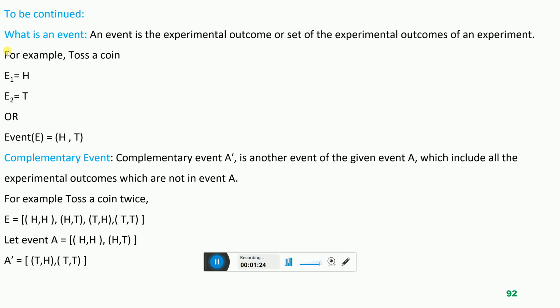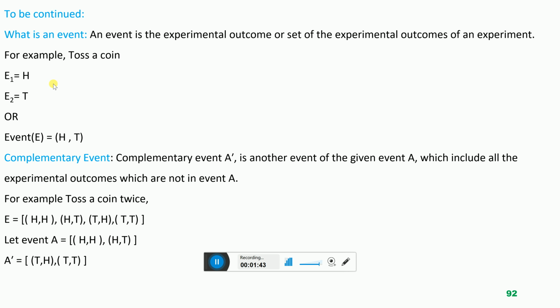And this is very clear from this example that E1, event 1, represents the first outcome of tossing a coin, suppose that is head, and E2 is the second event which represents the second outcome of tossing a coin, suppose that is tail.